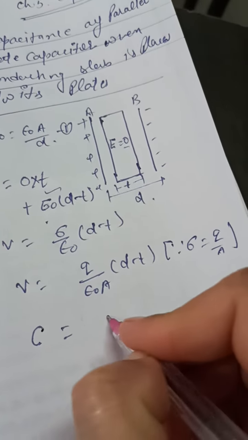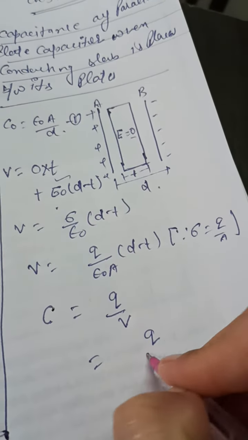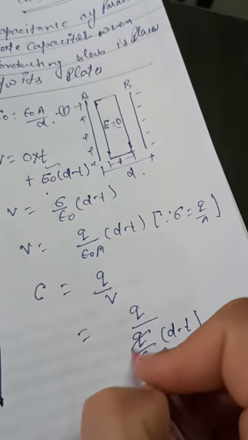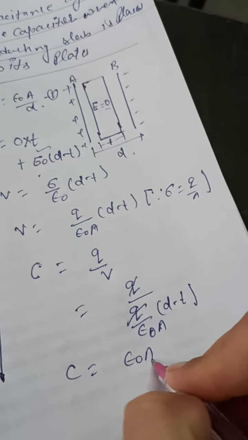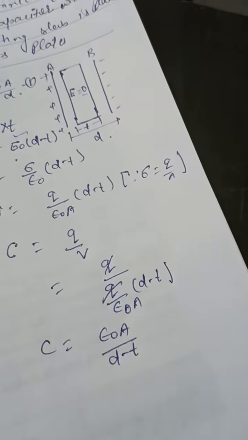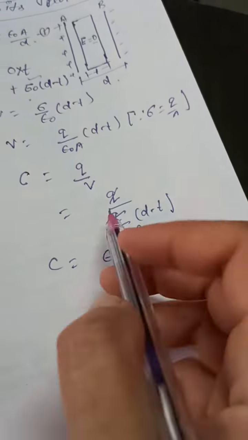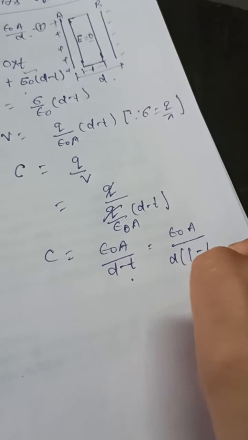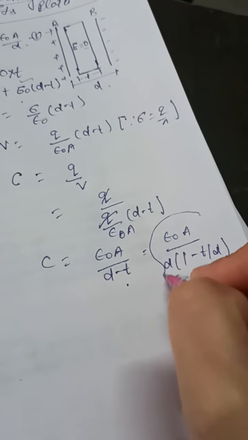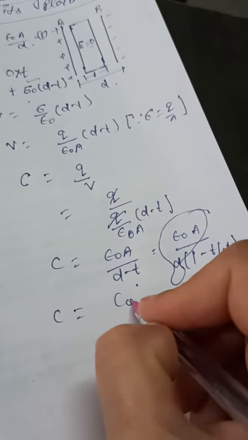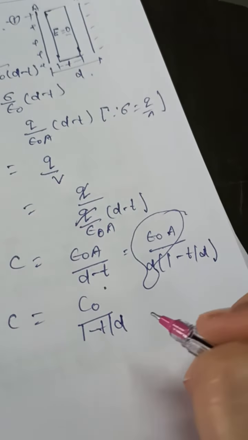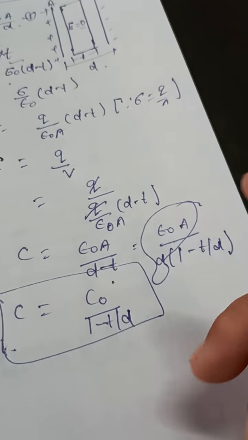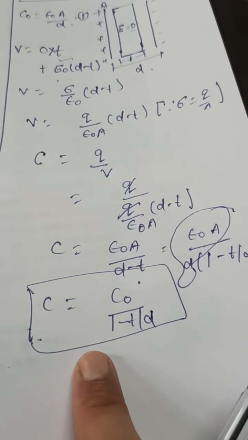Now from here C will be equal to Q upon V, that is Q upon epsilon naught A by D minus T. Q goes with Q. C is equal to epsilon naught A upon D minus T. This is the capacitance. Now take D common from the denominator: epsilon naught A upon D into 1 minus T by D. Now this is the value of C naught, so C will be equal to C naught upon 1 minus T upon D. This is the capacitance of the parallel plate capacitor when the conducting slab is placed between its plates.